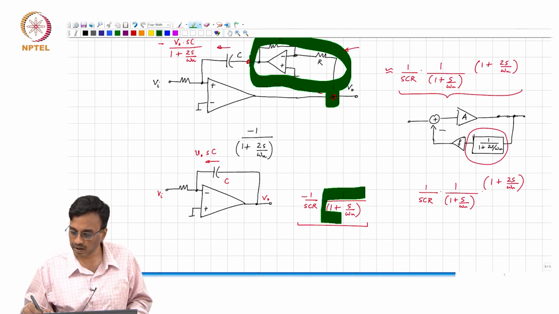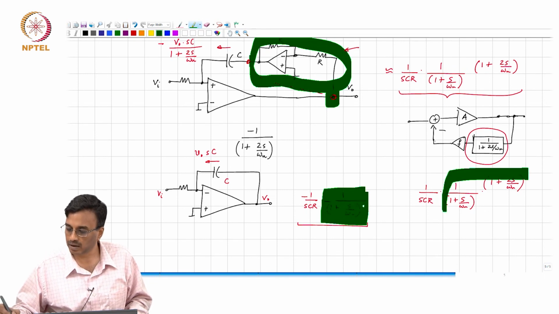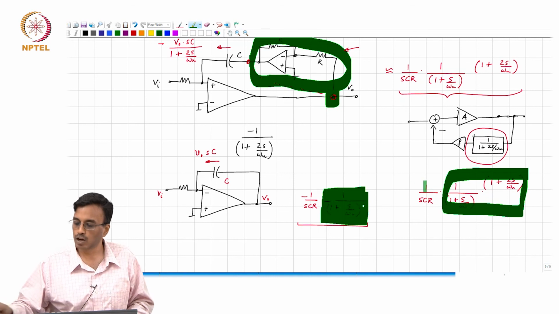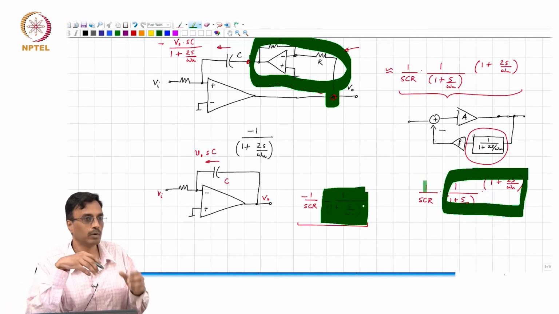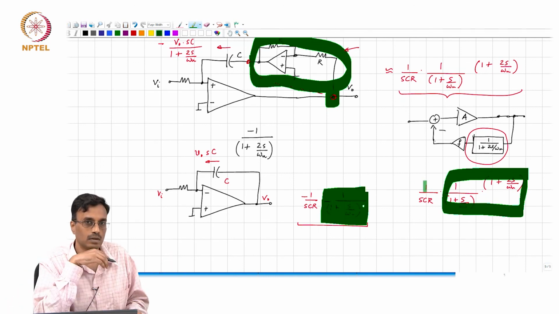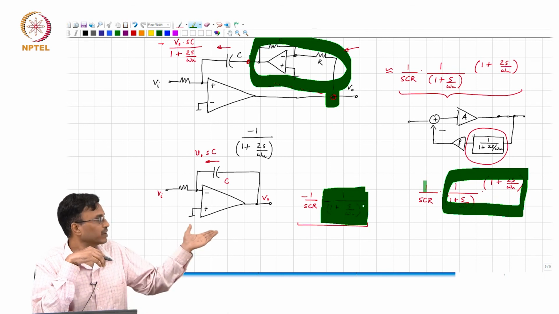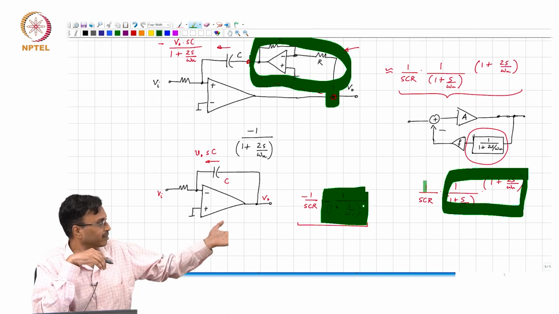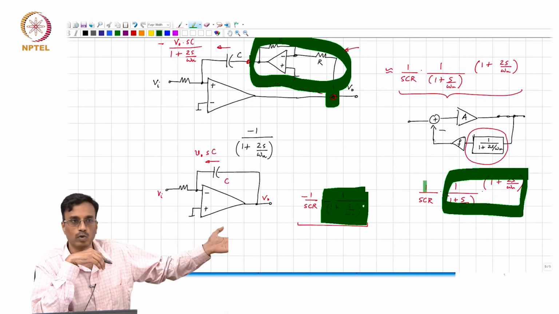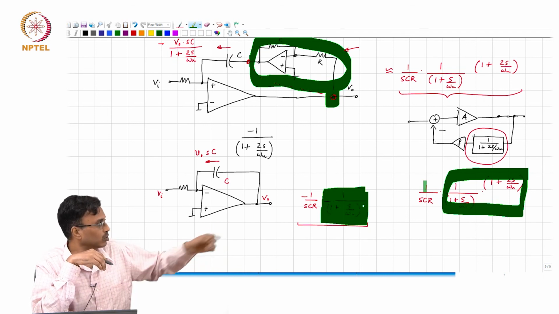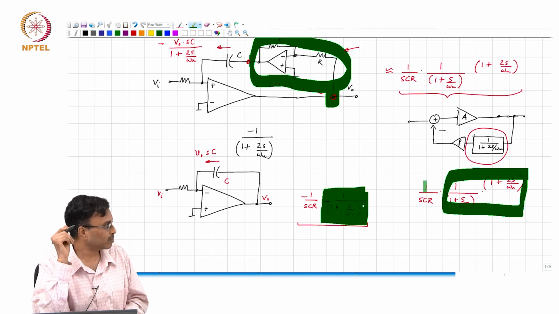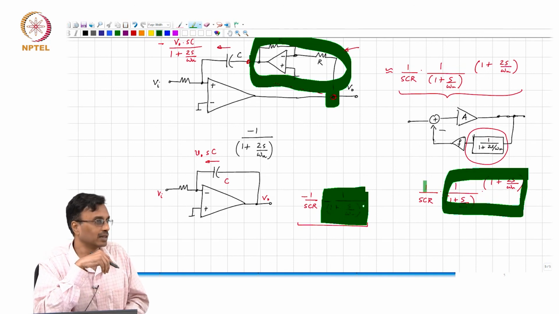Now, in one of the integrators you get this factor, in the other one you get this factor. And what comment can you make when you multiply the two of them together? To first order, you see that 1 plus S by omega u whole square is approximately 1 plus 2s over omega u. You have 1 plus 2s by omega u in the numerator, and therefore, the two of them to first order cancel, right.